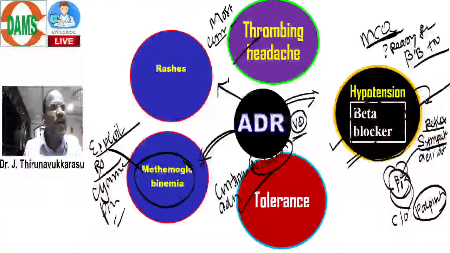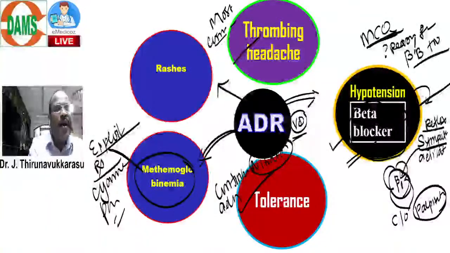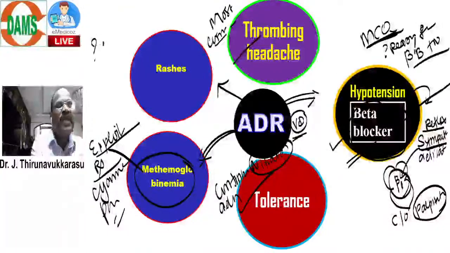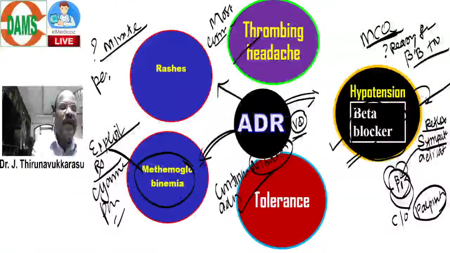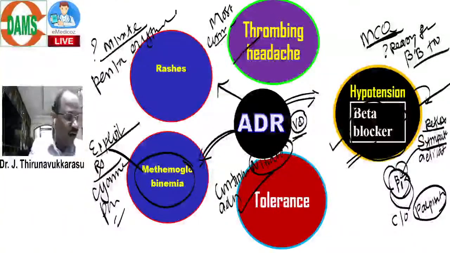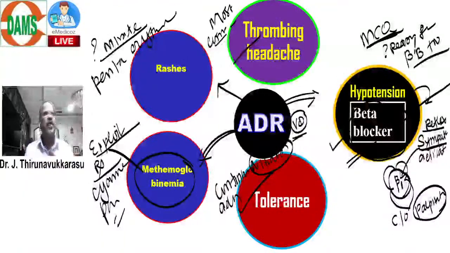Can you repeat, doctor? I want to check your level of memory power. Can you please answer? All nitrates may cause skin rashes, but which nitrate causes the maximum chance of skin rash? I told you all nitrates, but maximally, pentaerythritol tetranitrate. I told you. Okay. So that's about adverse effects.